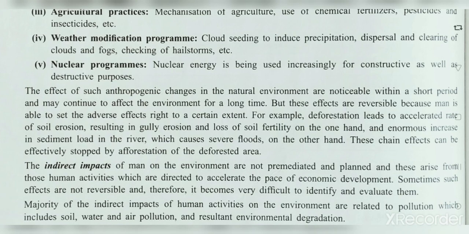The majority of the indirect impacts of human activity on the environment are related to pollution, which includes soil, water, and air pollution, and resultant environmental degradation. The release of toxic elements into the ecosystem through their use as insecticides, fertilizers, etc., alters the food chain and food web. Similarly, the release of industrial waste into stagnant water, rivers, and seas contaminates water, causes several diseases and death of organisms, and thus disturbs the ecological balance.